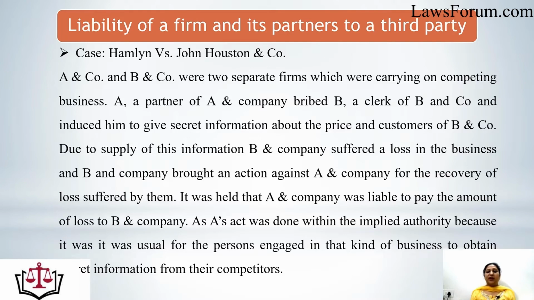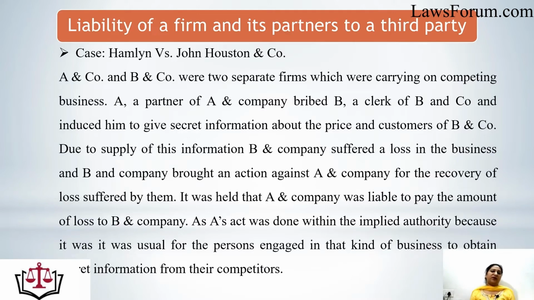So it was held that A and Company was liable to pay the amount of loss to B and Company, as the act was done within the implied authority, because it was usual for a person engaged in that kind of business to obtain secret information from their competitors.